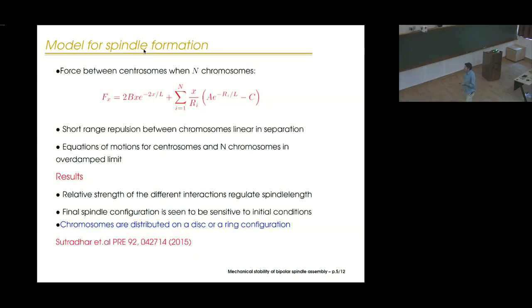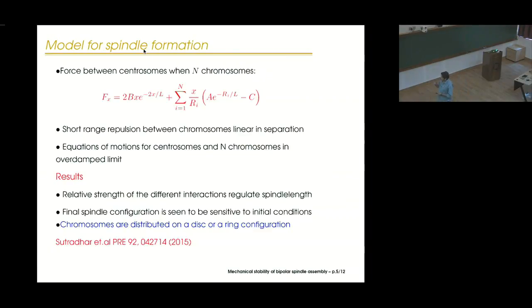And then finally, in this numerical study, one has to also model how the chromosomes interact between themselves, and that is modeled through some short-range interaction which is linear in the separation. And the technique is that you write down the equations of motion for the interaction of these n chromosomes, and you solve these equations in the overdamped limit for various different initial conditions.